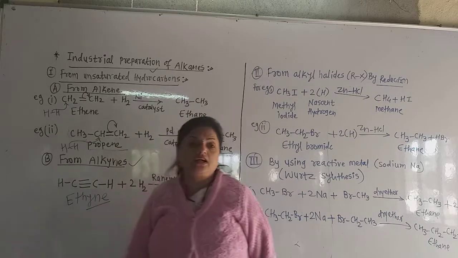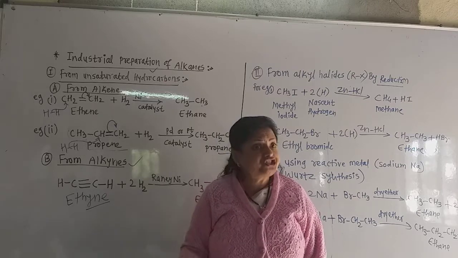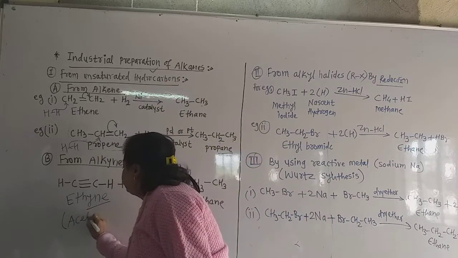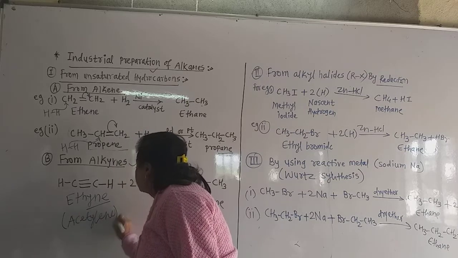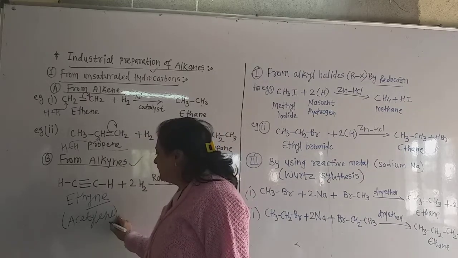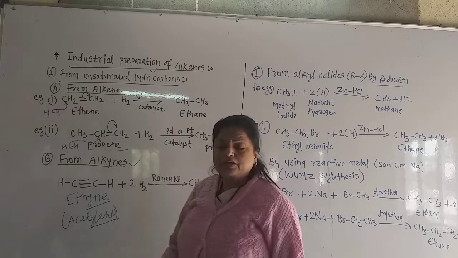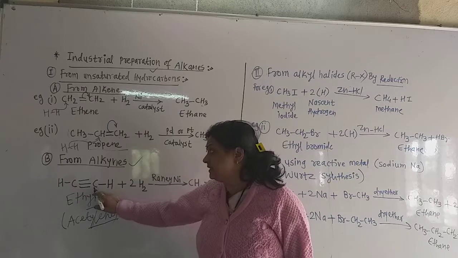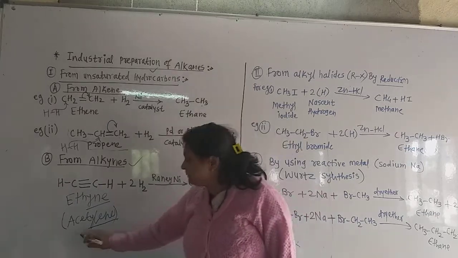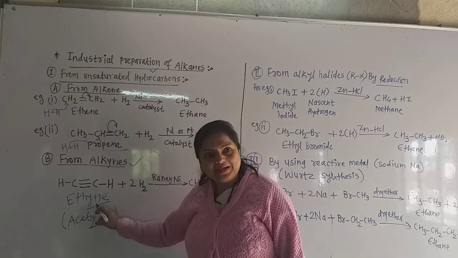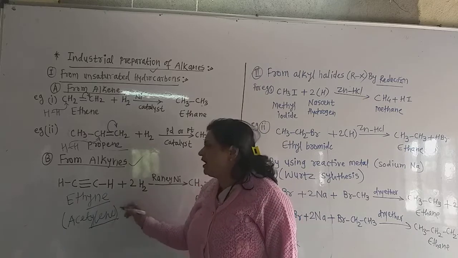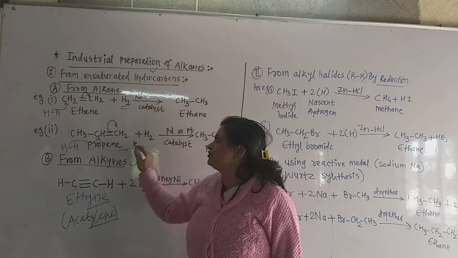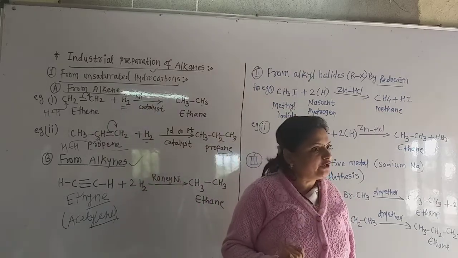Yne suffix is there. But commercially in the market, this ethyne is also called acetylene. Though there is ene, that is not alkene, that is alkyne. Commonly ylene is the suffix in alkyne. But this is famous by the name acetylene, while its IUPAC name is ethyne. So as there is a triple bond, whereas a double bond requires only one hydrogen molecule, that means 2 atoms of hydrogen.